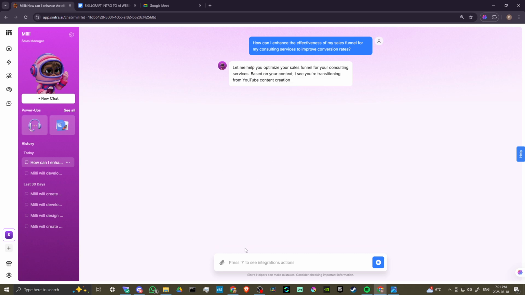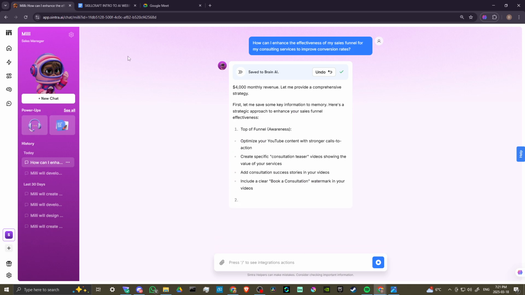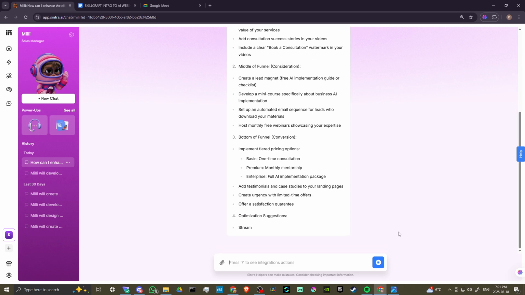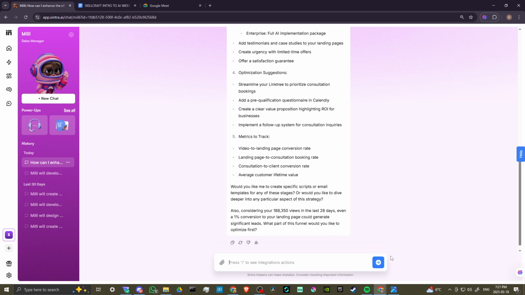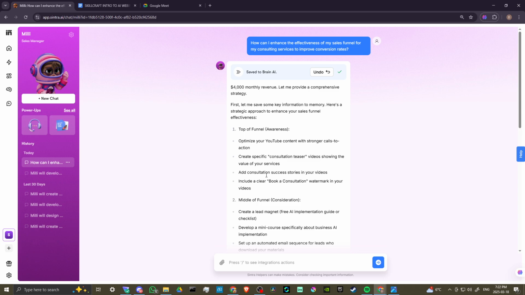And in the meantime, I'll just point out here, we have our paperclip icon. So if we want to upload a document and get a response based on that, we can do that. We also have the voice option. So if you don't feel like typing things out, if you just want to do some stream of consciousness conversation with Millie, see where things go, then you can use that option and you can get some unique responses from Millie that way. And here we could see that Millie has already provided some unique insights.